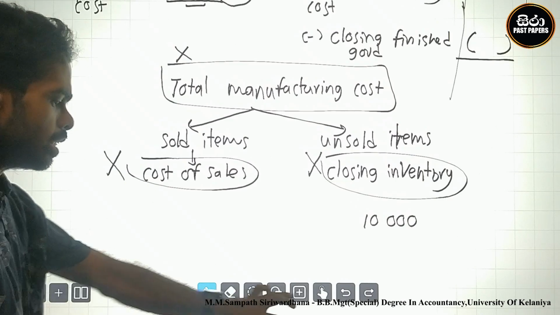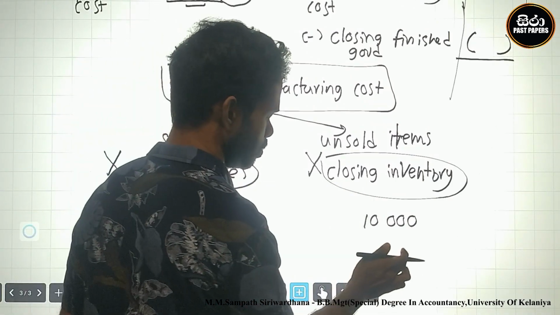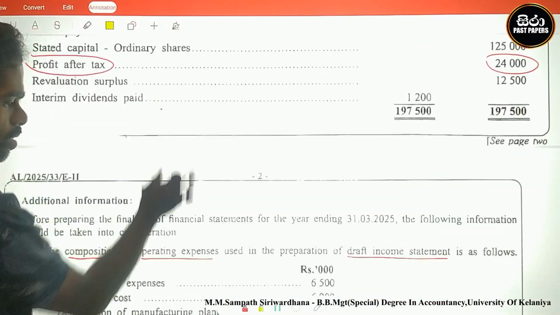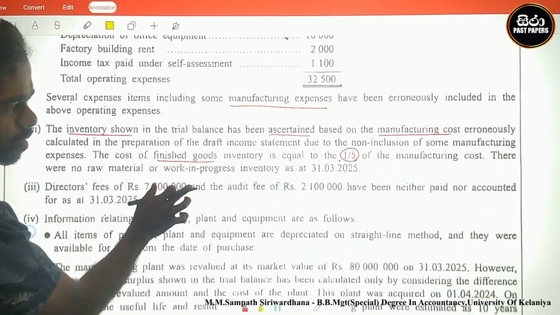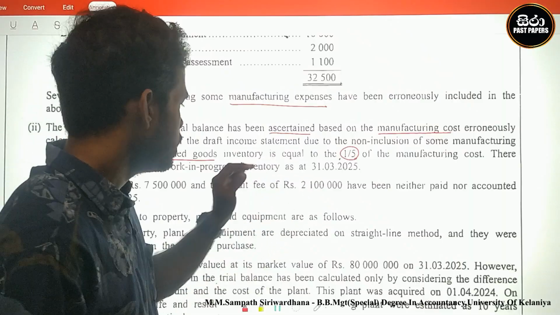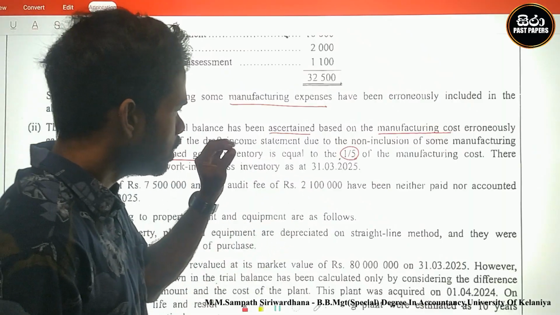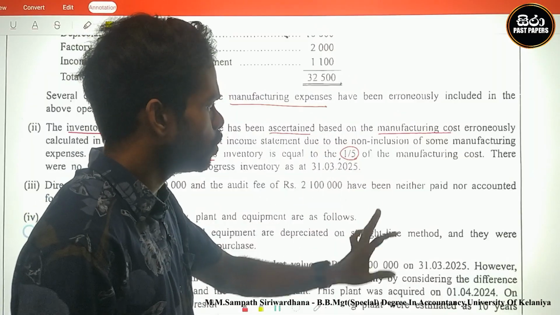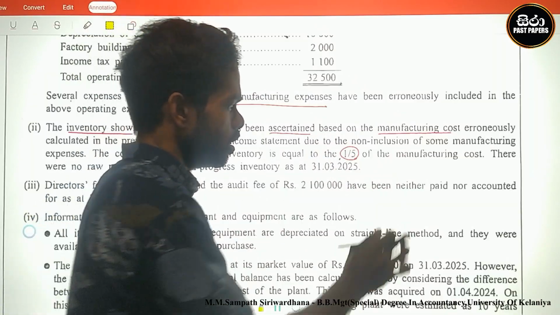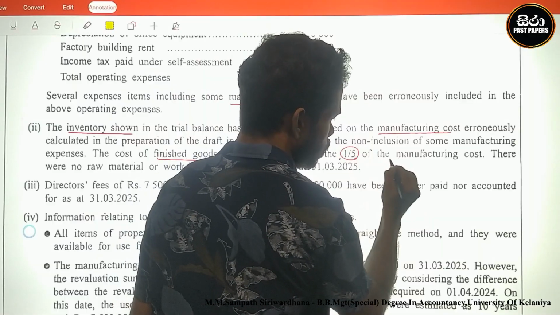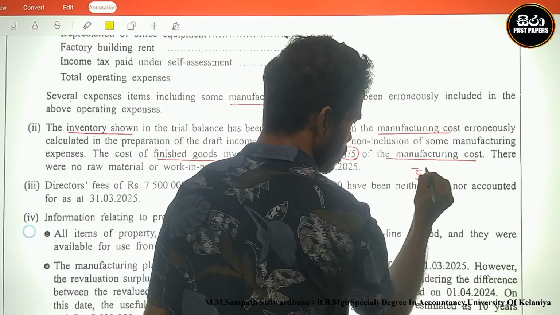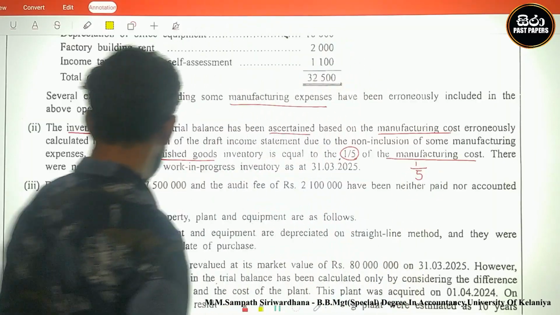They say that finished goods inventory is equal to 1/5 of manufacturing cost. There are 5 parts of manufacturing cost, and 1 part is closing inventory.